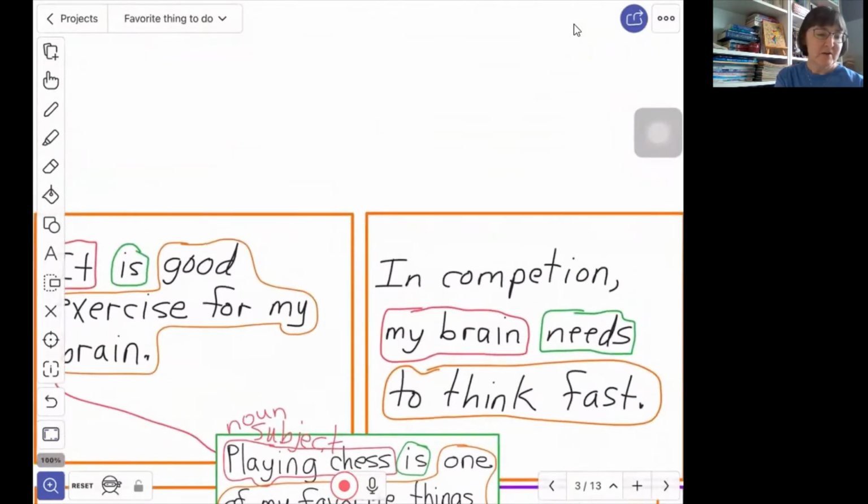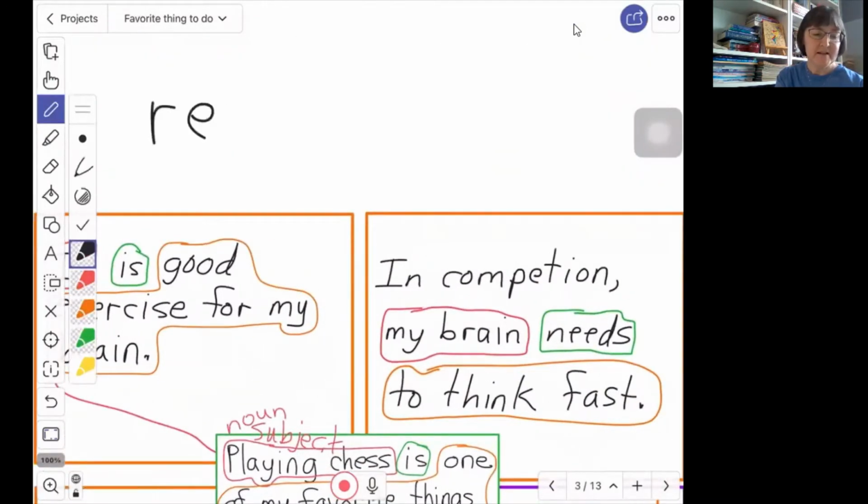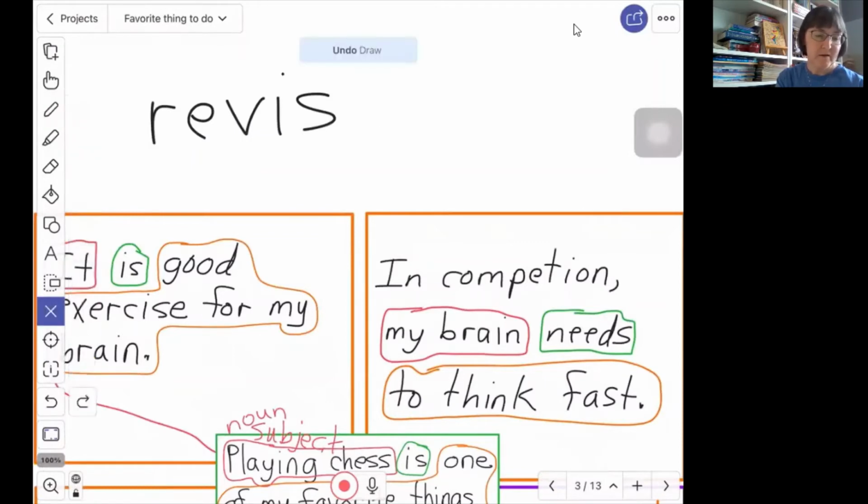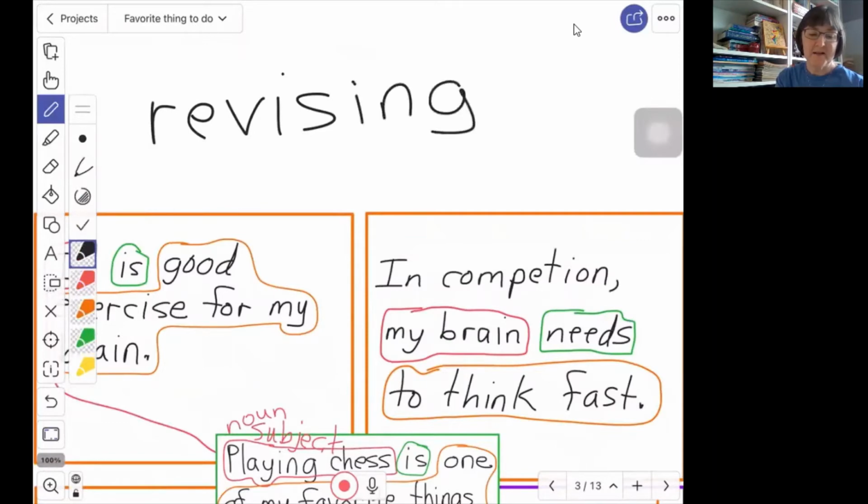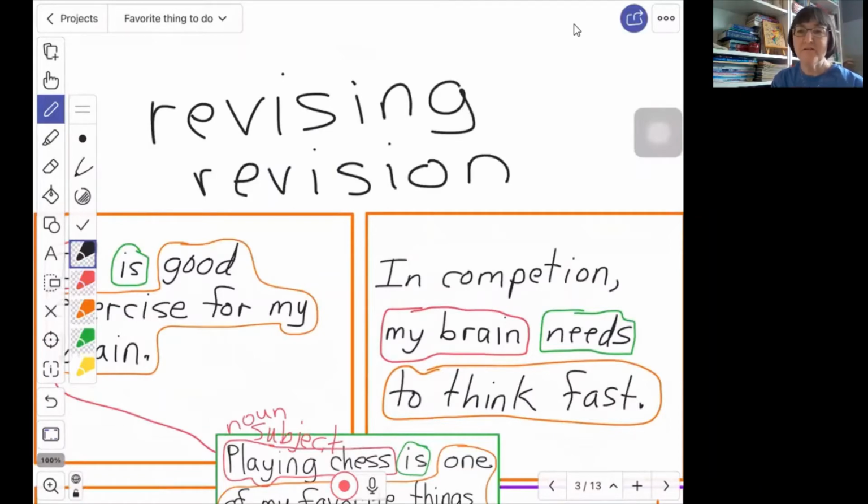That is this word, revising. If we revise what we are writing, we add to our ideas, take some away, change it. So we could do revising. If we have changed it, then our new changes would show our revisions.